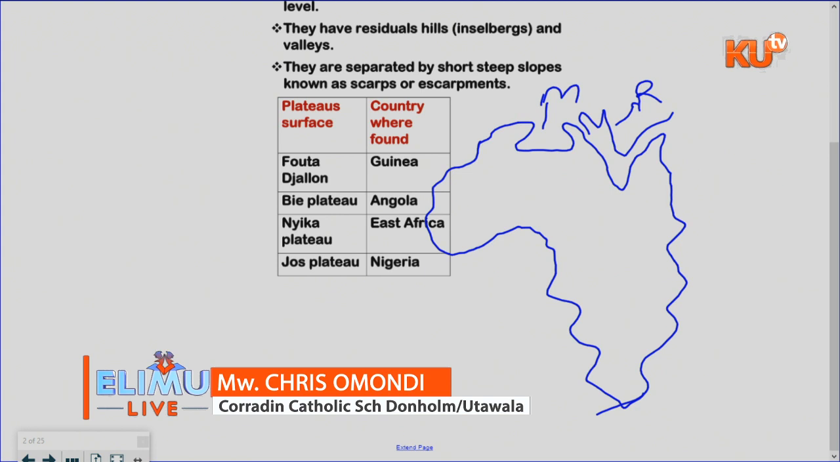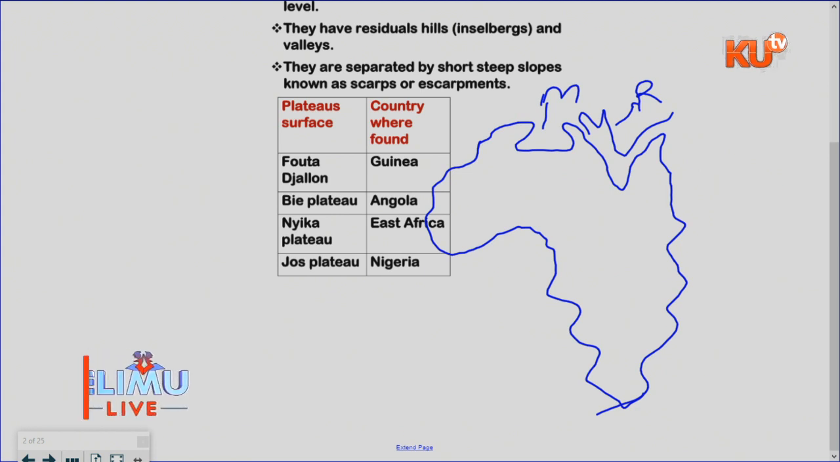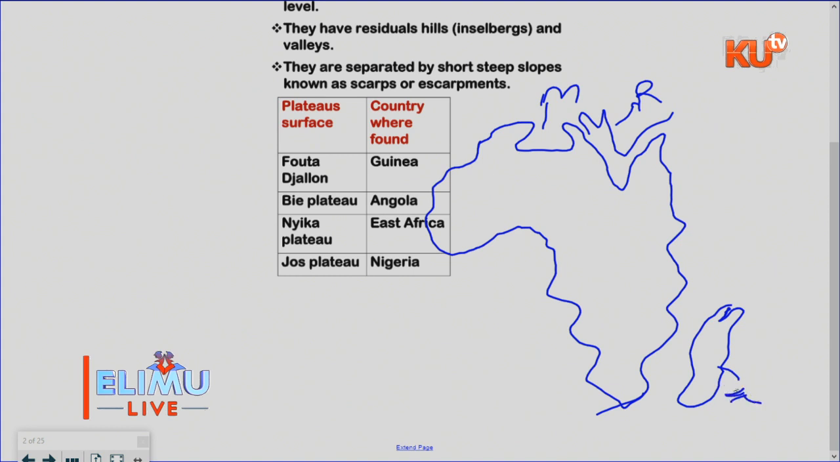Then we also have different areas I want you to understand. Down here we have Madagascar. Madagascar is an island, the largest island. Let me mark it X. That is Madagascar. Then we have other parts which I want to mention.